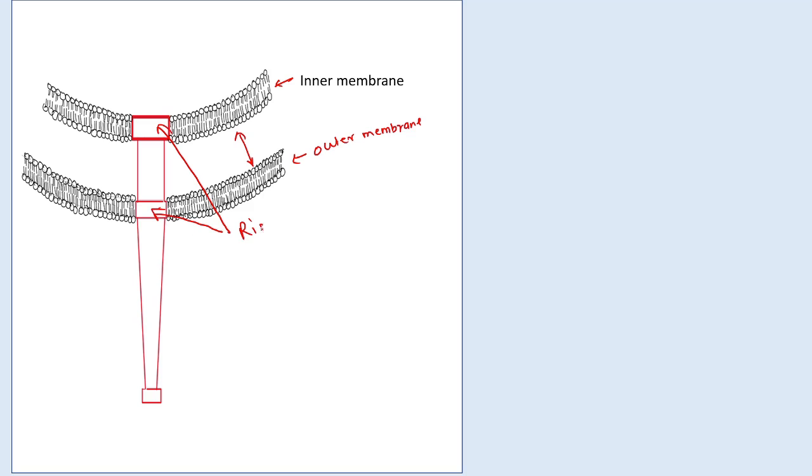This ring-like structure is similar to the base protein of the flagella. And in between, this ring-like structure is connected with the needle-like structure that is called the actual pili, also known as the needle.